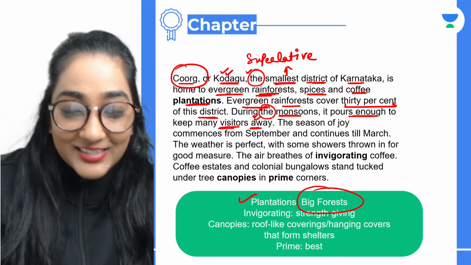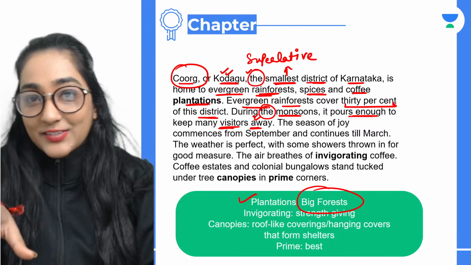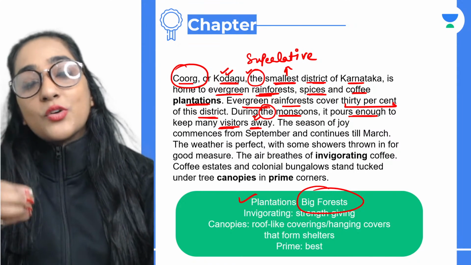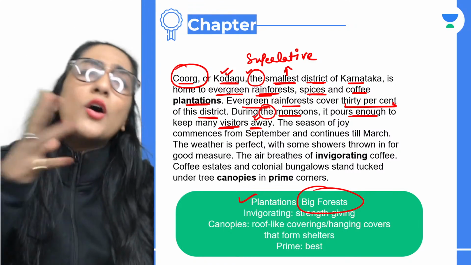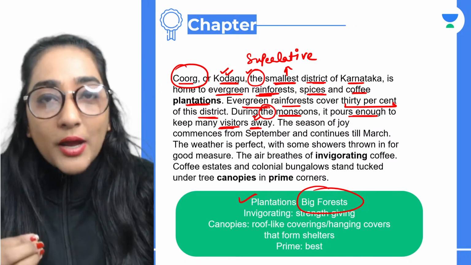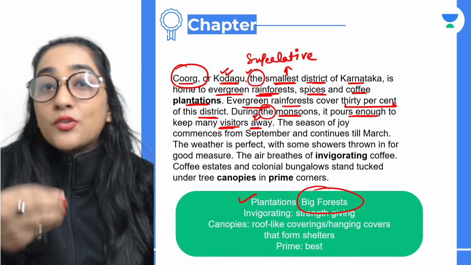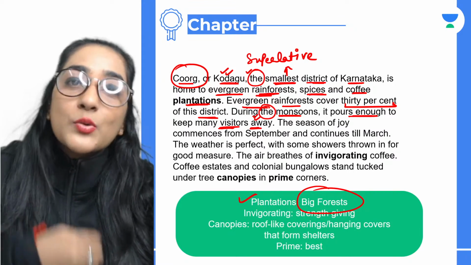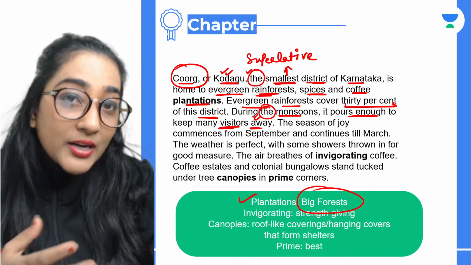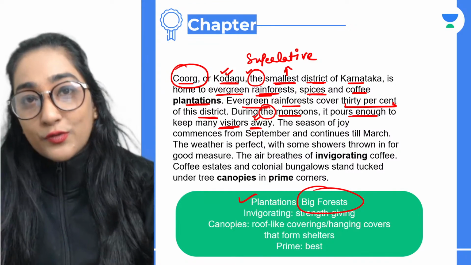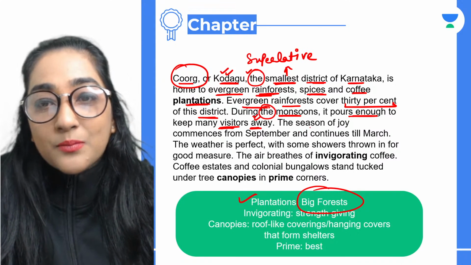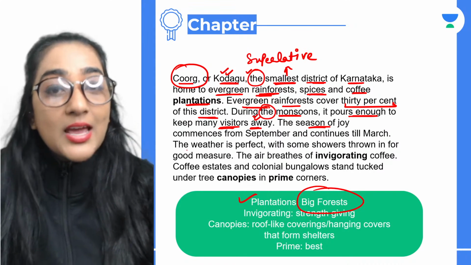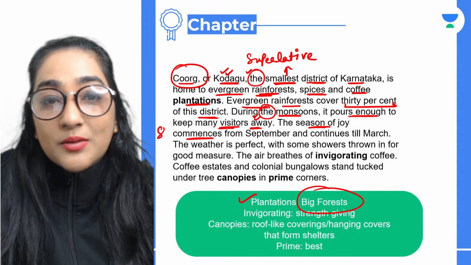Now guys, this is literally one of the very scary things as well, honestly speaking. During the monsoons, it rains enough. Enough basically means here that बहुत ज़्यादा बारिश होती है. इतनी ज़्यादा बारिश होती है that visitors, the tourists, don't even wish to go there because it becomes quite dangerous for their lives. But it really becomes so beautiful, very beautiful. So the season of joy, that means कि खुशियों का season commences, basically means starts.